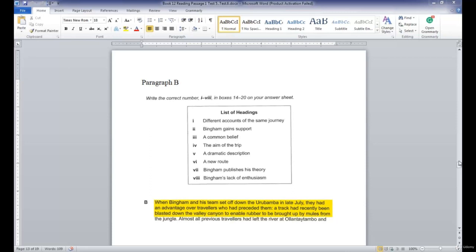Where do you see anything about different accounts of the same journey? There's nothing about different accounts. There's nothing about Bingham gaining support. All this sentence says is they had an advantage over the others before them. A track had been recently blasted down the valley canyon, enabling rubber to be delivered. The only one that matches that is number 6, a new route. They had an advantage. A track had been recently blasted, a new track, a new route.